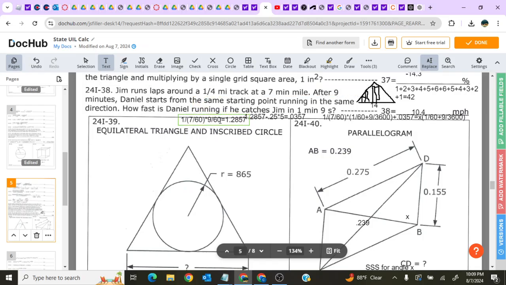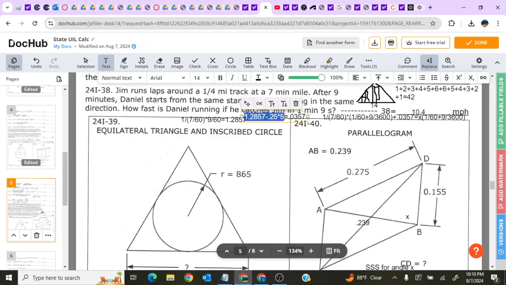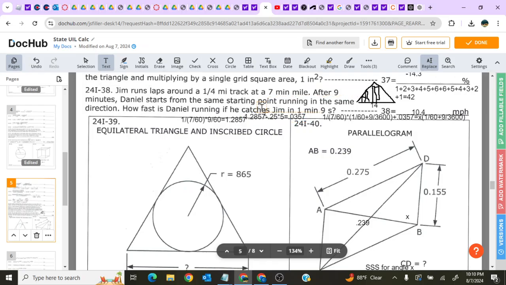If you do that, you get a distance of 1.2857, which on the track you have to account for all the times he's lapped. So you take 0.25 times 5 to get 0.0375 miles ahead of Daniel when he starts.